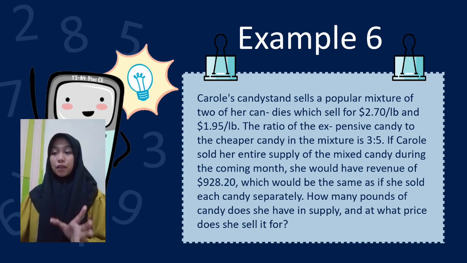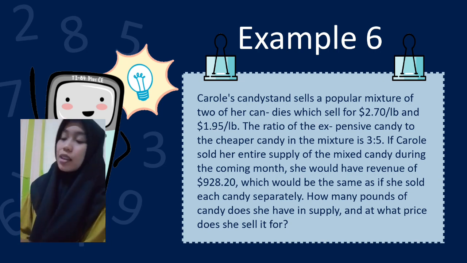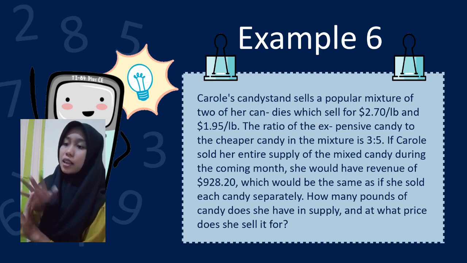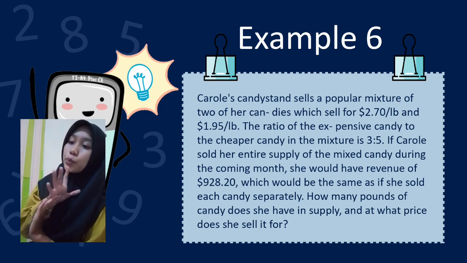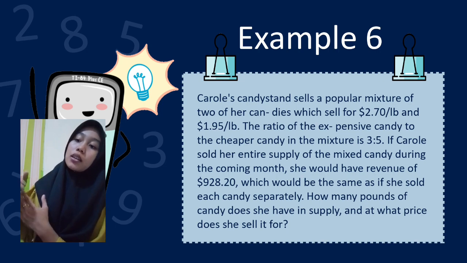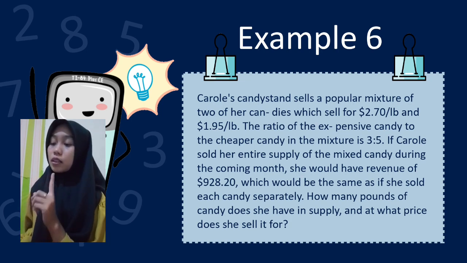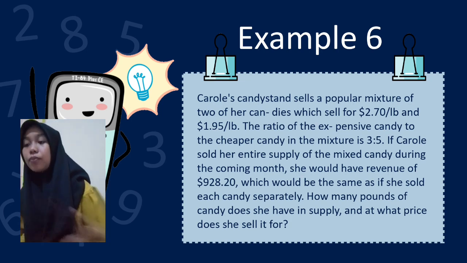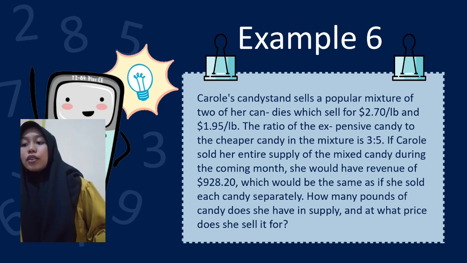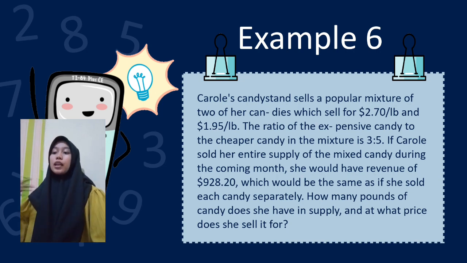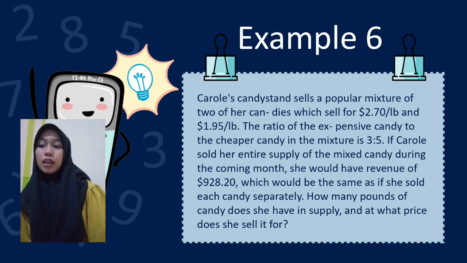This is example 6. The question is: Carol's candy stand sells a popular mixture of two candies which sell for $2.70 per lb and $1.65 per lb. The ratio of the expensive candy to the cheaper candy in the mixture is 3 to 5.